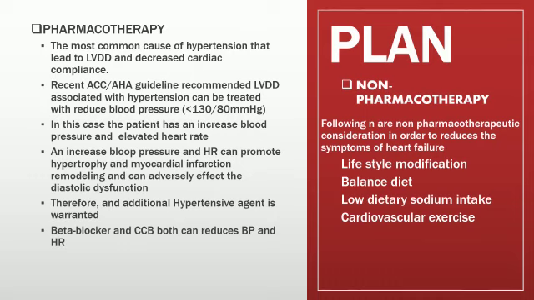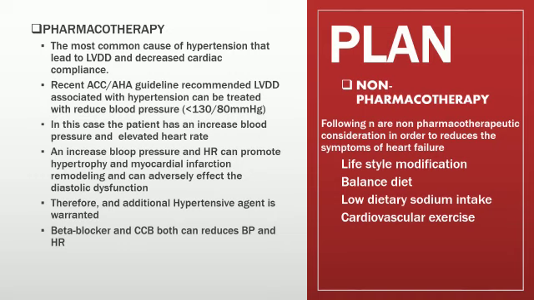In this case, the patient has increased blood pressure and elevated heart rate. So in this case, we have to reduce both of these things. Increased blood pressure and heart rate can promote hypertrophy and myocardial remodeling and can adversely affect the diastolic dysfunction. Therefore, in this case, along with the furosemide, we are adding another antihypertensive agent.